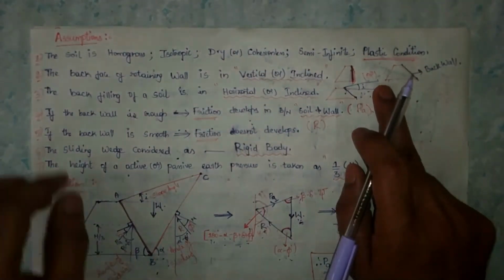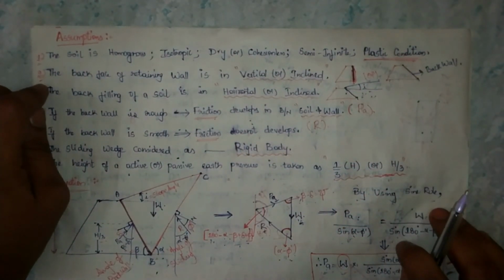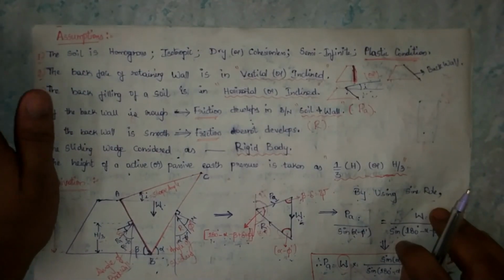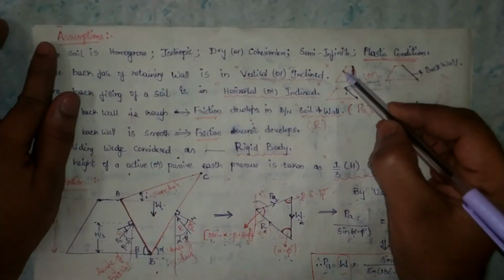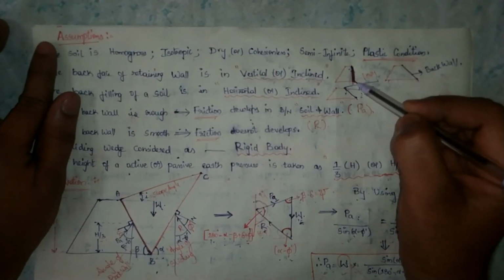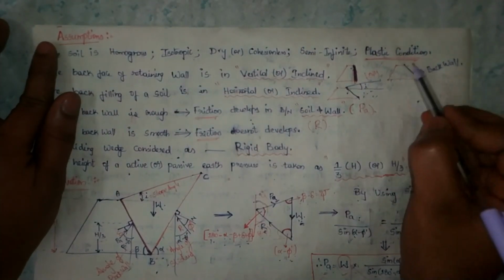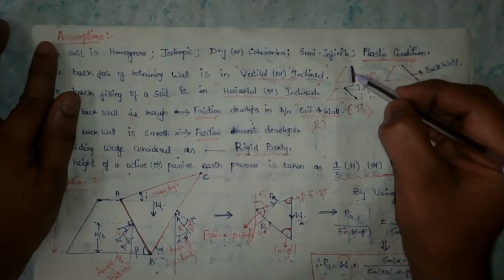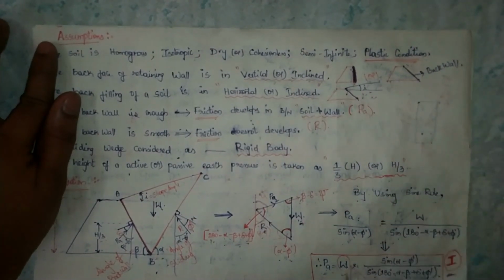Next, the second one: the back face of the retaining wall may be in a vertical or inclined position. This is the retaining wall figure, and this line which I am marking is the back face of the retaining wall, whether it is in a vertical position or an inclined position.